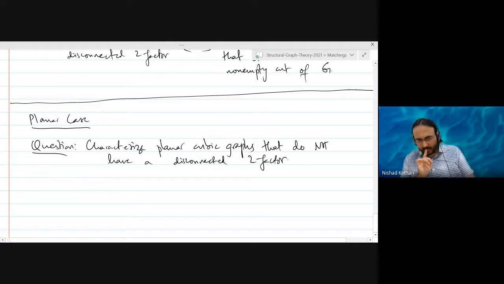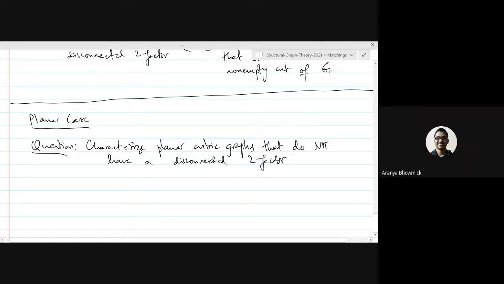Give me 1 second to think about that statement. So we know the ones that do not have a disconnected two factor. In all the other graphs, every two factor, if it exists, will be a Hamiltonian cycle, because it cannot be disconnected. It must be connected, so it must be a Hamiltonian cycle. And conversely, if you take a Hamiltonian cycle, then that is always a connected two factor.